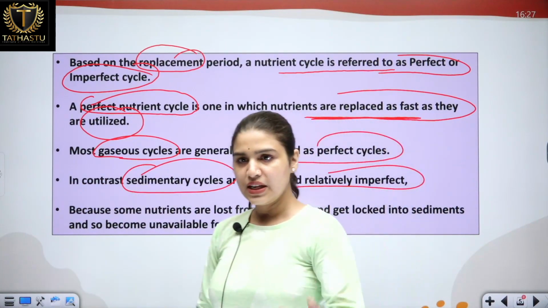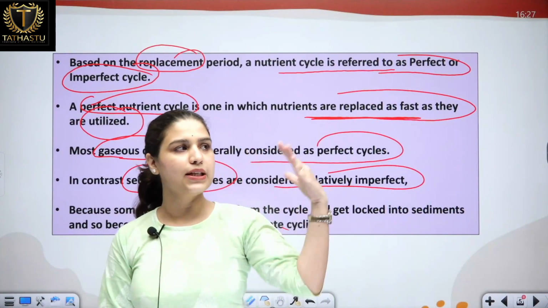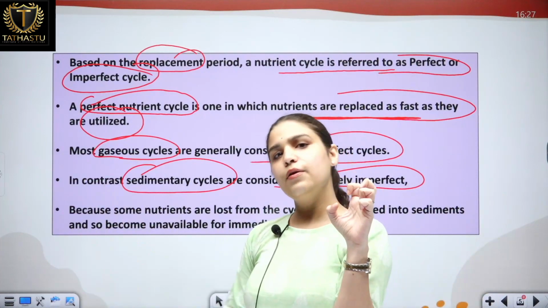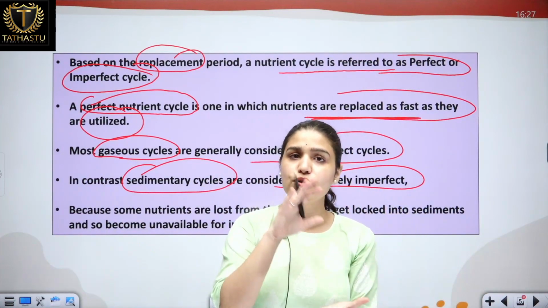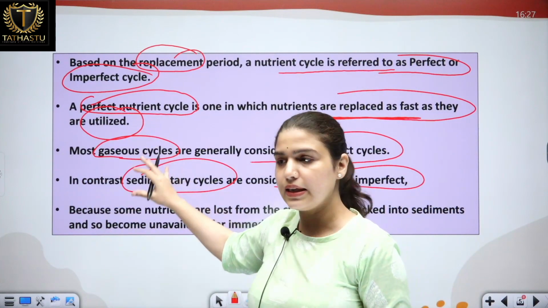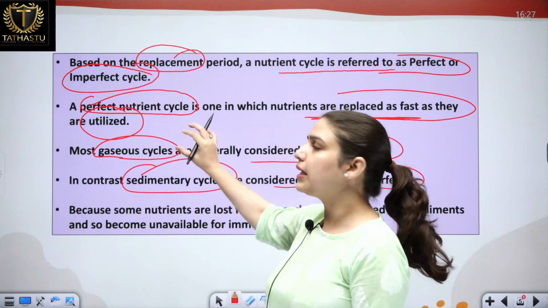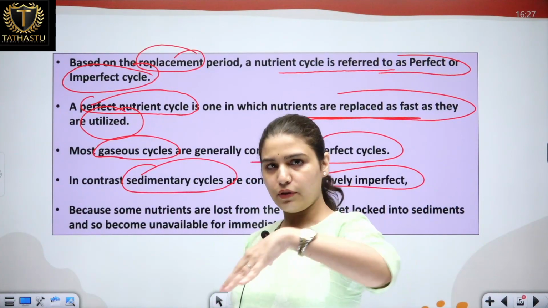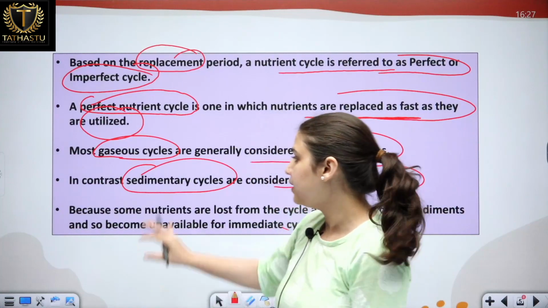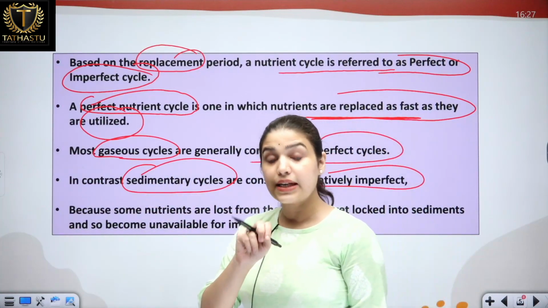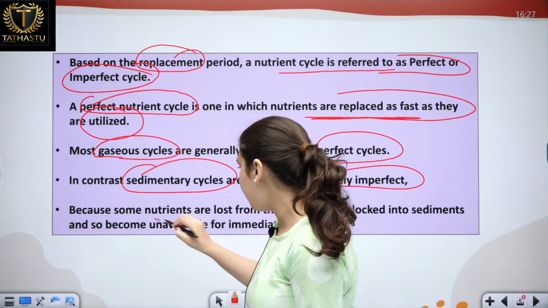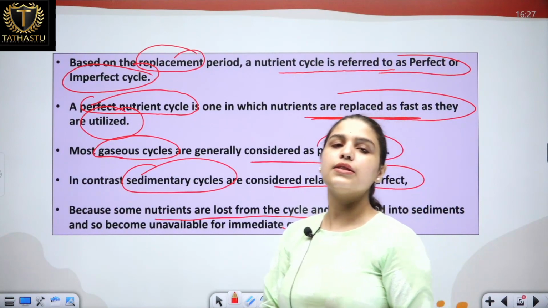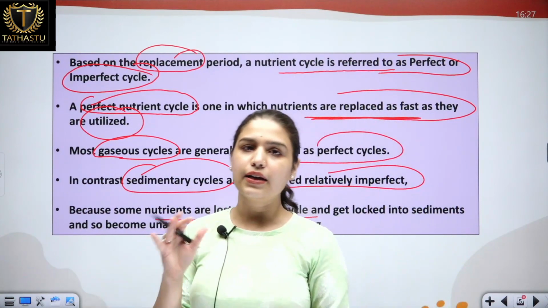So if we have to define which one is a perfect cycle and which one is an imperfect nutrient cycle: perfect ones are those which are replaced as soon as they get utilized. That is our gaseous cycles. We'll see why these gaseous cycles are called perfect, and how these nutrients are replaced as fast as we consume them. In contrast, we have two sedimentary cycles. Why are they considered imperfect? Because some nutrients are lost from the cycle, they get locked into the sediments and then take years to release back into the environment.